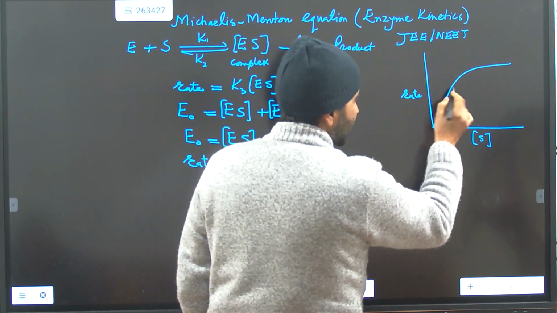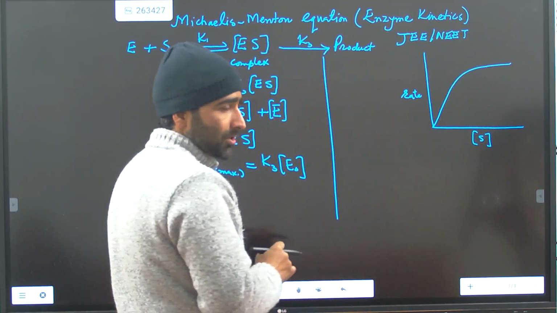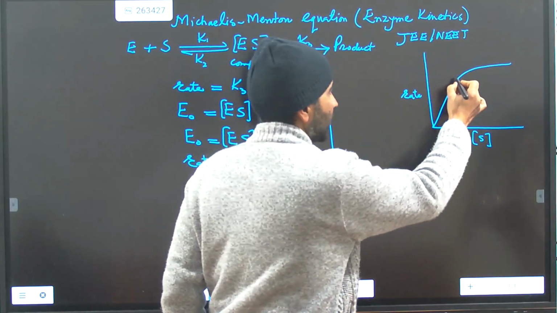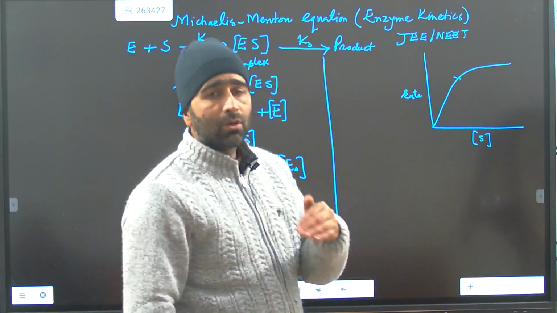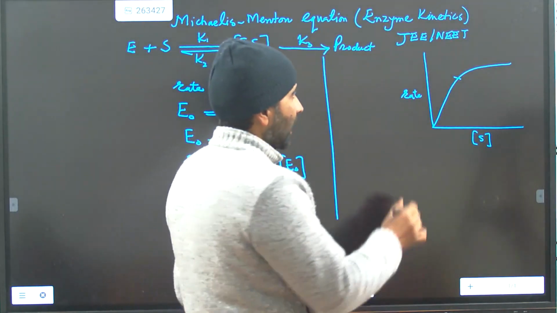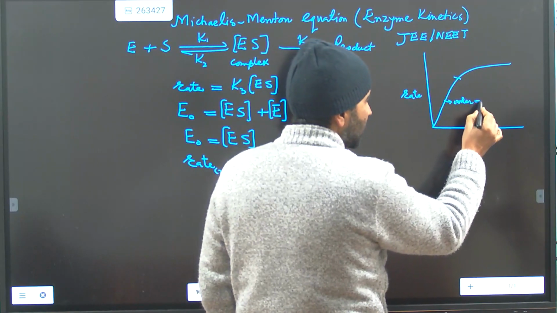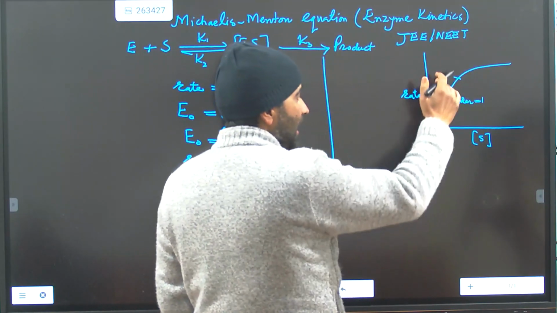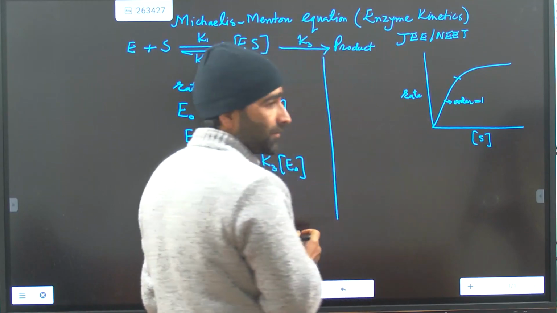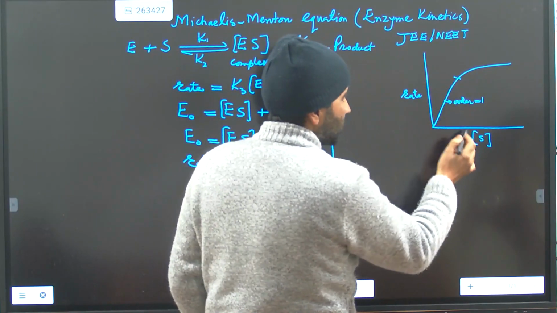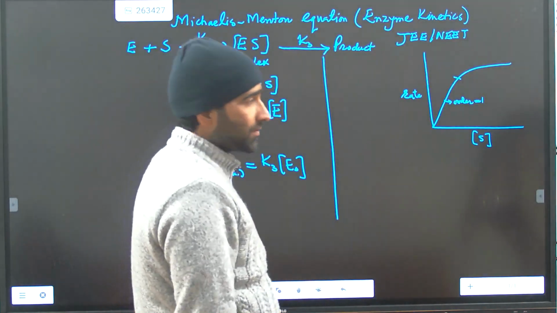Here you will see there is a linear relationship, and up to this point the equation is of the type y is equal to C plus mx, and here the order will be equal to 1. This will be first order kinetics as long as the substrate concentration is very, very low, up to this point.